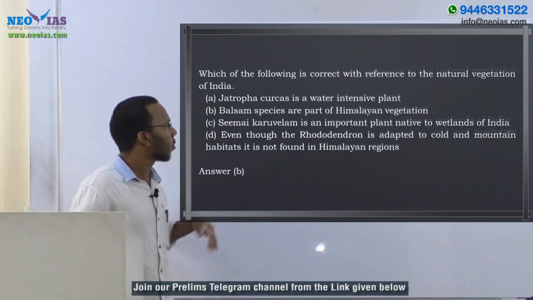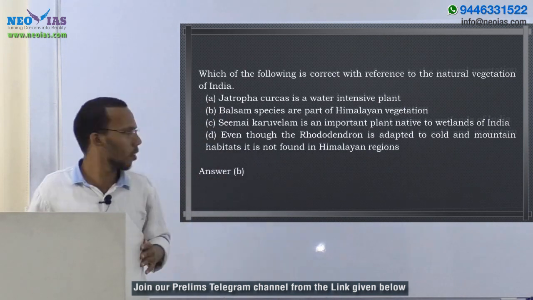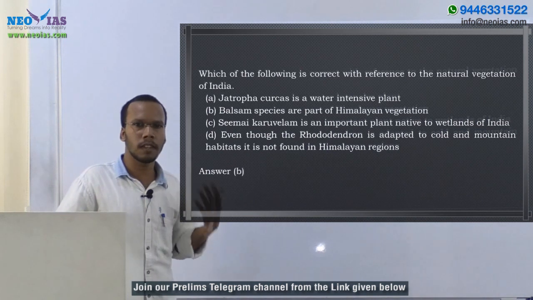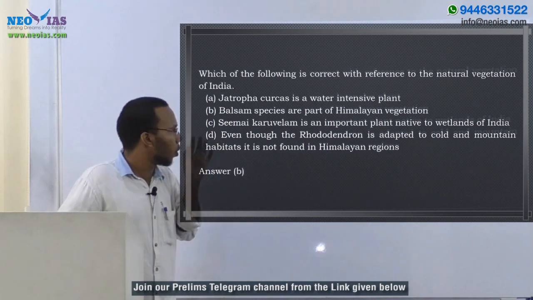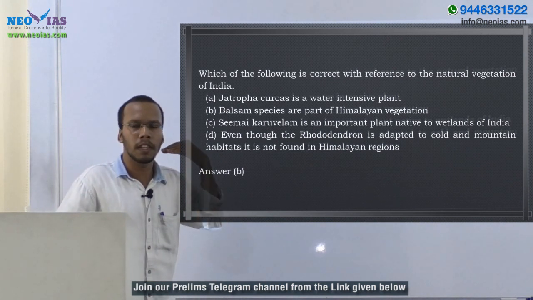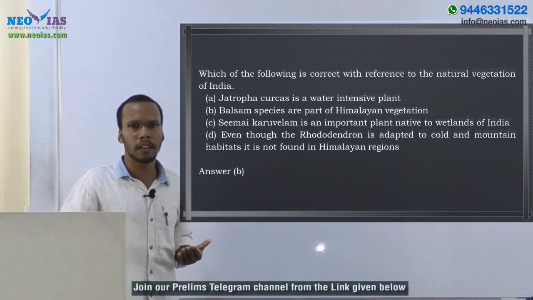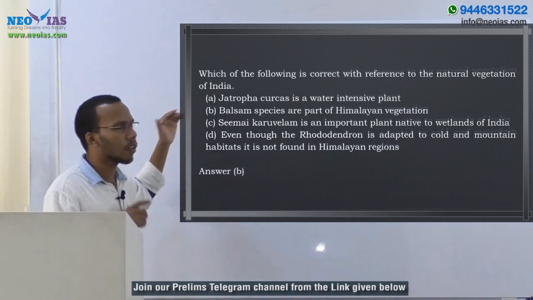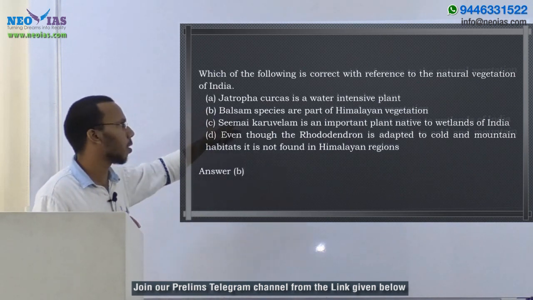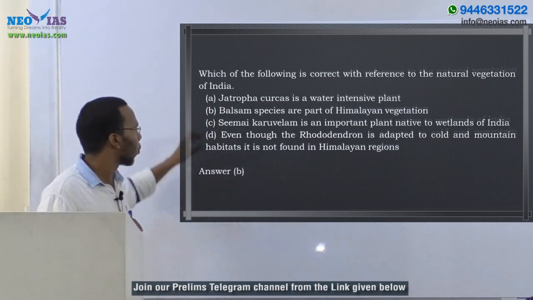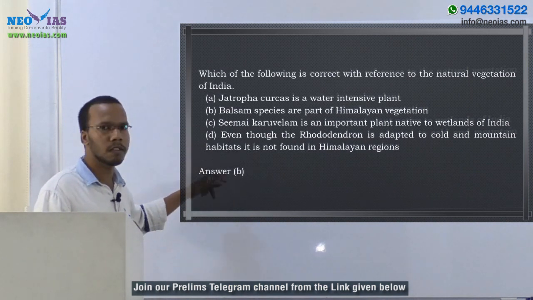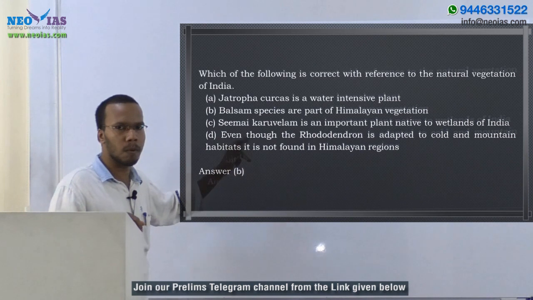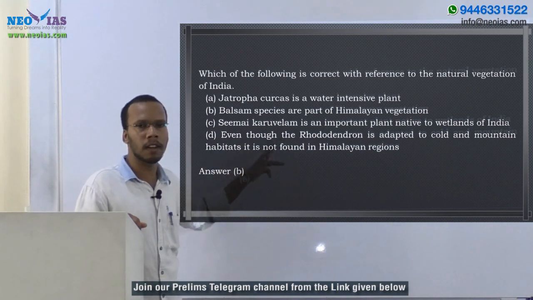Then B: balsam species are part of Himalayan vegetation. That's the correct statement, because scientists have discovered a new balsam species from the eastern Himalaya, right? So the second statement is correct. We got the answer B. But we need to check C and D, because sometimes D will say things like both B and A, or B and C are correct.